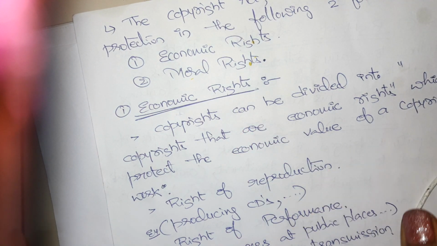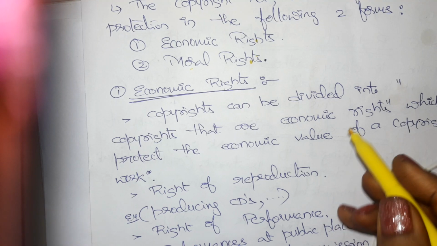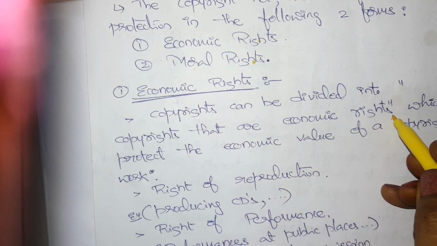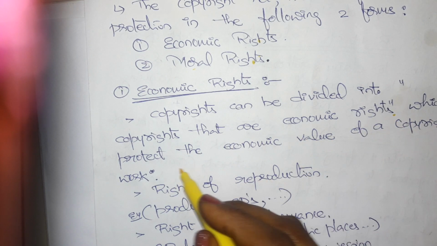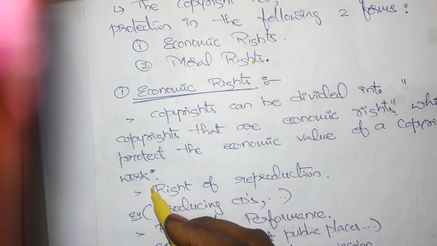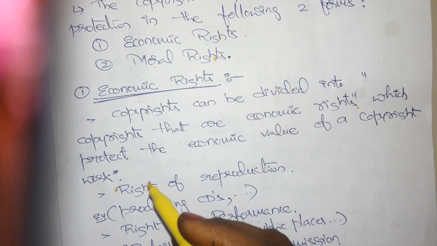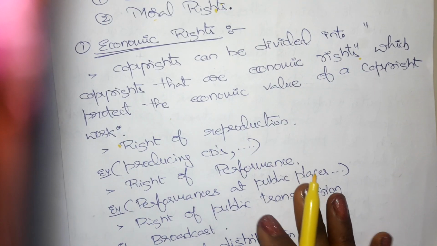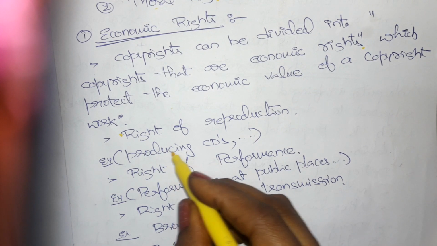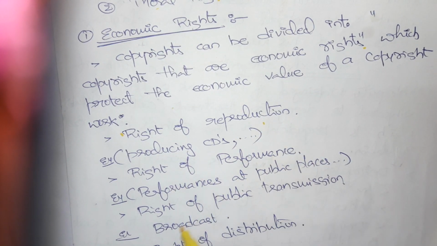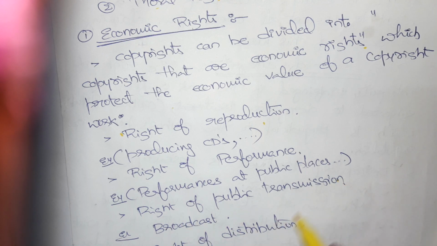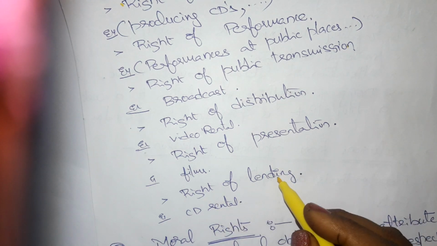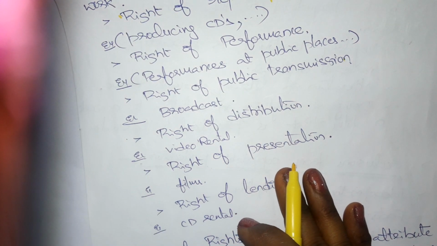So economic rights means copyrights can be divided into two forms: copyrights that are economic rights, which protect the economic value of the copyright work. Economic rights means protecting the economic value of the copyright work. So in the economic rights you need to write all this: right of reproduction, right of performance, right of public transmission, right of distribution, right of presentation, right of lending. All these 6 points you need to write.